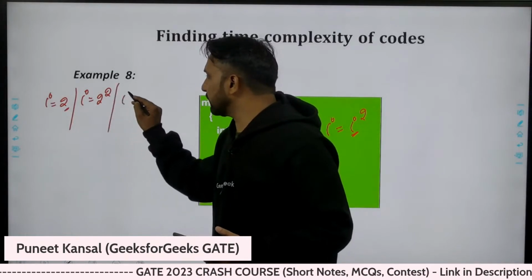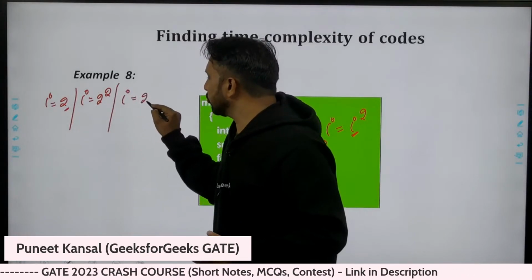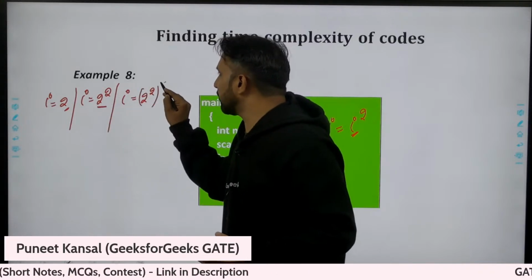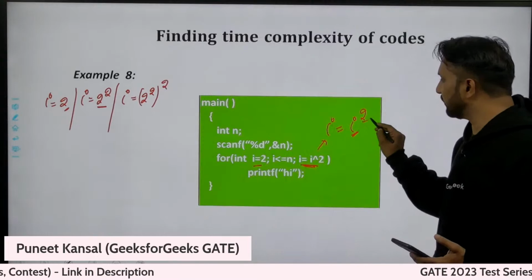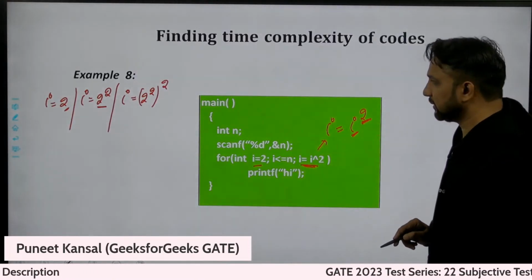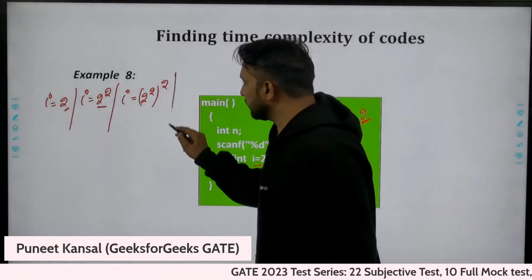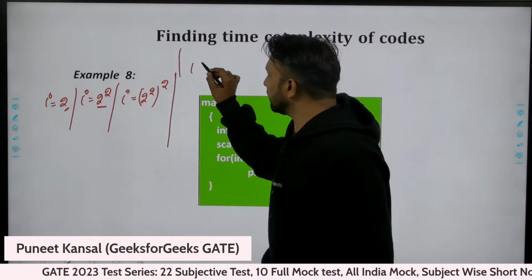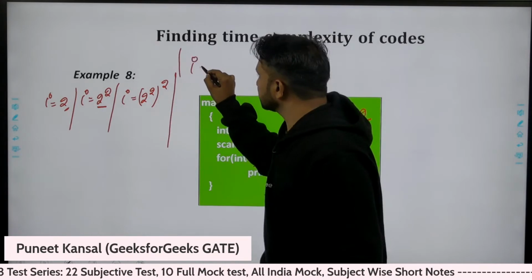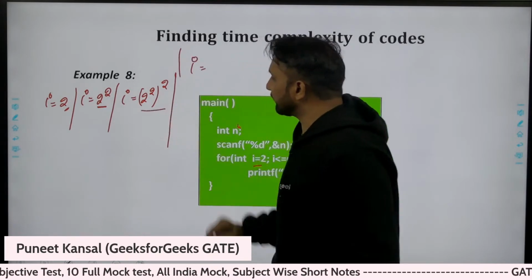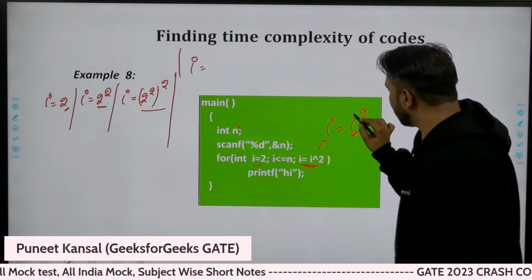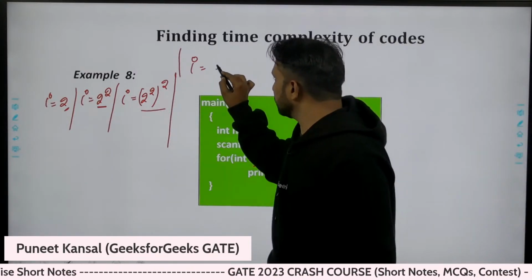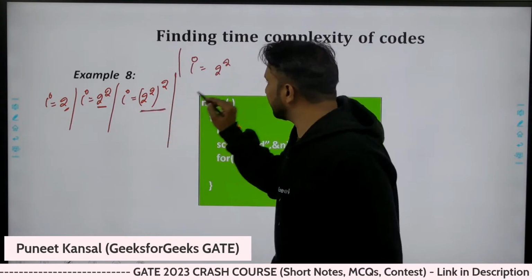Next time the I value will be how much? This is the I value we have, and again we will make the power of 2. We will keep doing like that. I'm writing here, we have space. Next, the I value will be: see, this value we have right now, and we will make the power of this value with 2. Let me write here 2 power 2. This statement I'm writing first.